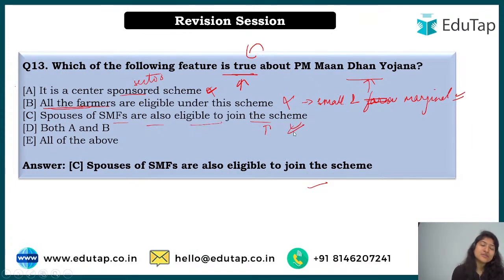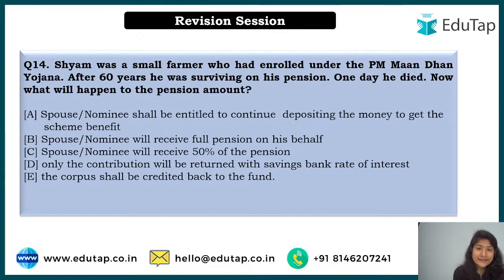Yes, they are also eligible: if the man or woman is a small or marginal farmer, their spouses can also enroll themselves under this particular scheme. I hope this doubt is clear about why this is the correct answer. Now let's move to question number 14, and this is a practical based question.